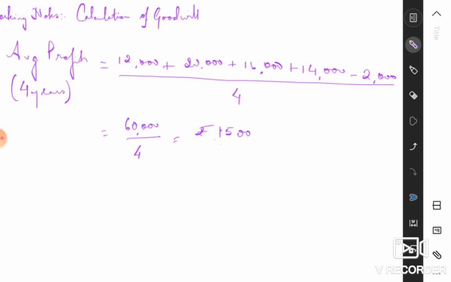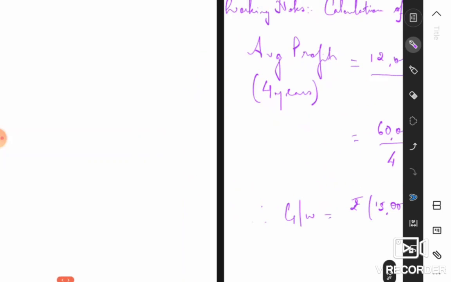Yeah. And now the saying goodwill is on 3 years basis. So therefore, goodwill is equal to rupees 15,000 into 3 years of purchase, equal to rupees 45,000. Okay, this is the goodwill that we have calculated. And then with regards to goodwill, now we have to calculate what is B's share of goodwill and how it is going to be distributed amongst your partners.